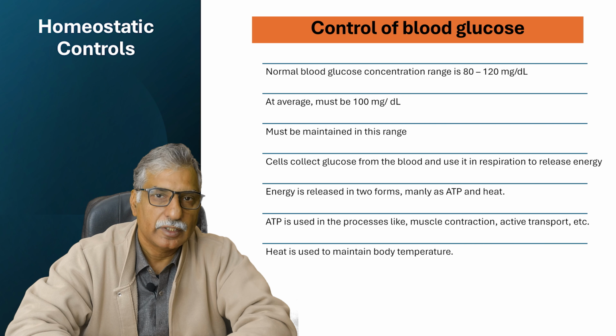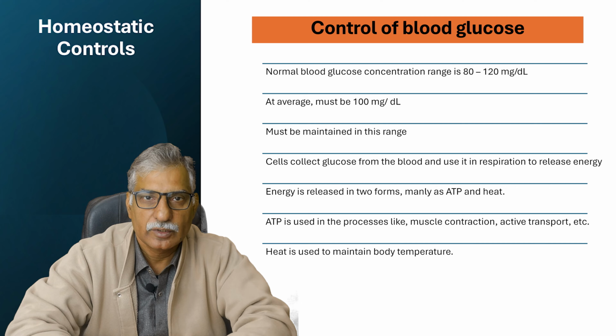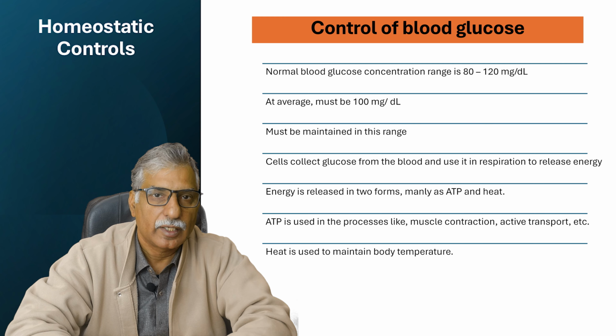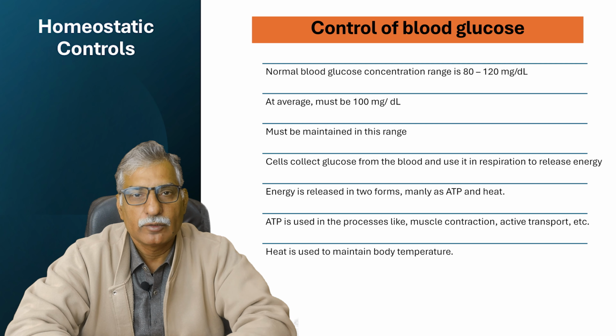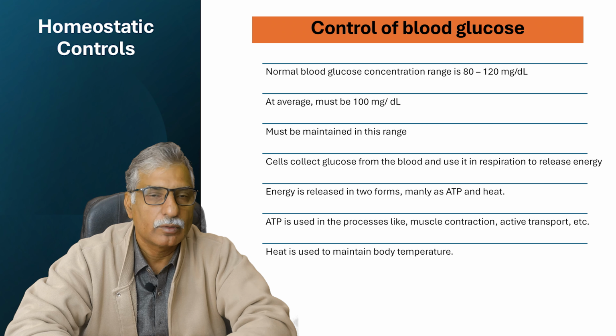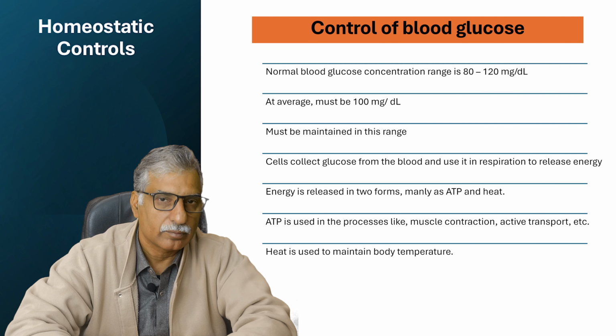That will cause crenation, shrinking of cells, and it will also result in higher blood pressure. Similarly, if blood glucose concentration decreases below normal, the very fatal impact would be that cells may not get the required amount of glucose from the blood, and they might be starving for respiration.